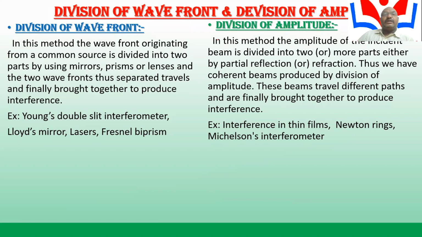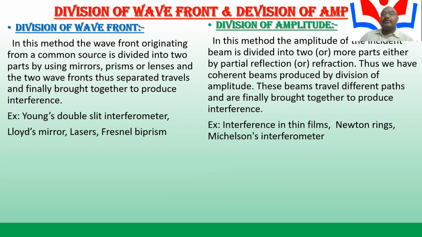Now the difference between division of wavefront and division of amplitude. The best examples of division of wavefront are Young's double-slit interferometer, Lloyd's mirror, and Fresnel biprism. Division of amplitude examples are a thin film by reflection and Newton's rings. In division of wavefront, the wavefront originating from a common source is divided into two parts using mirrors, prisms, or lenses, and the two wavefronts travel separately and are finally brought together to produce interference.